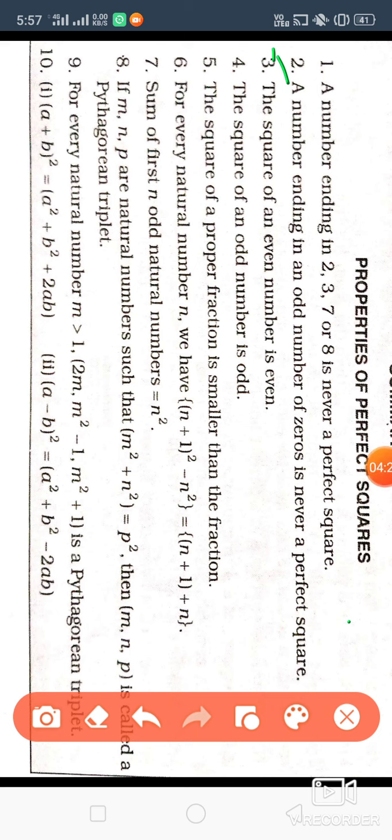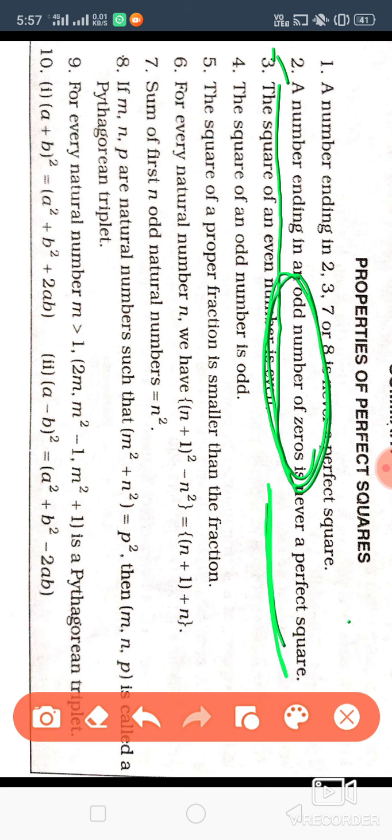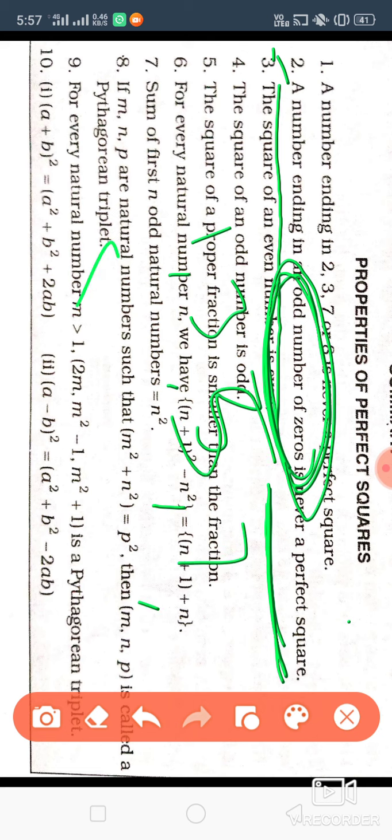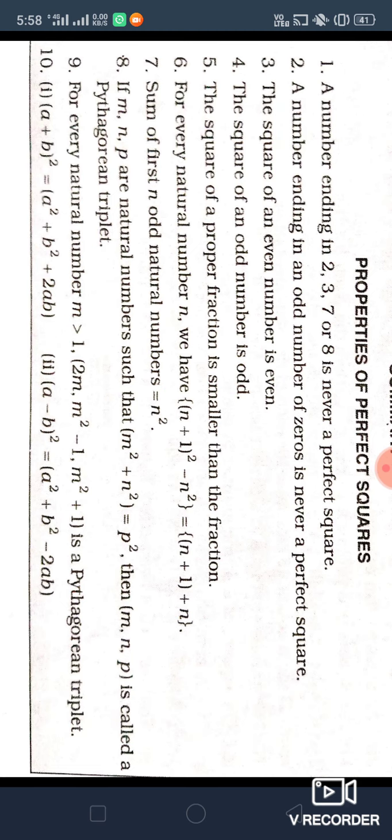Now come to the second property, that is, a number ending in an odd number of 0s is never a perfect square. Okay, ending with an odd number of 0s. What do you understand by odd numbers? 1, 3, 5, 7. These all are odd numbers. So an odd number of 0s means either one 0, or three 0s, or five 0s, or seven 0s, or nine 0s. Okay, so all of these will not be perfect squares.